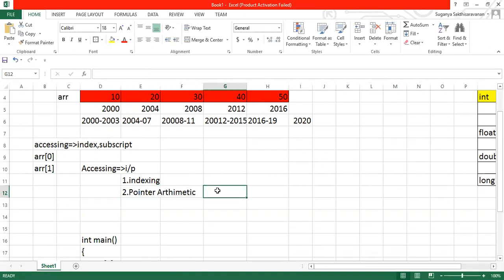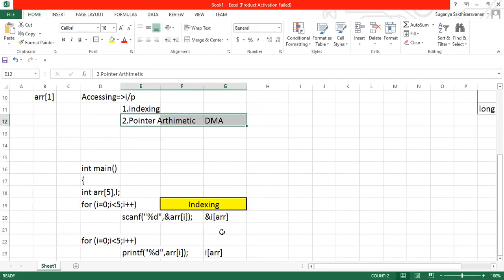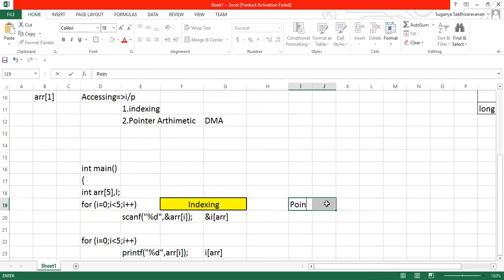Mostly you will see this in dynamic memory allocation. DMA, dynamic memory allocation, is another important concept which you will learn in a forthcoming session. Clear? So this is the other method of approaching it. Here I'll mention the same approach, and you're going to see the pointer arithmetic concept, the next concept for accessing an array.